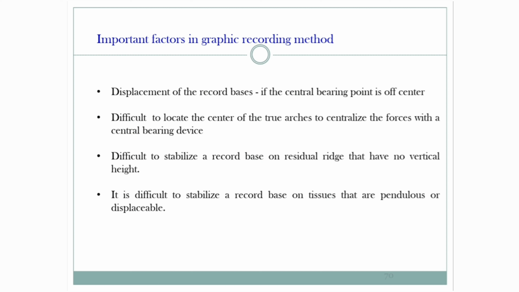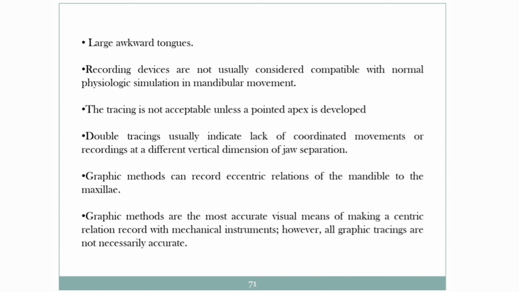The important factors that must be considered in the graphic recording method are that displacement of the record base occurs if the central bearing point is off center. It is difficult to locate the center of the arches to centralize the forces with a central bearing device. It is difficult to stabilize a record base on residual ridges that have no vertical height. It's also difficult to stabilize a record base on tissues that are bent by large awkward tongues.